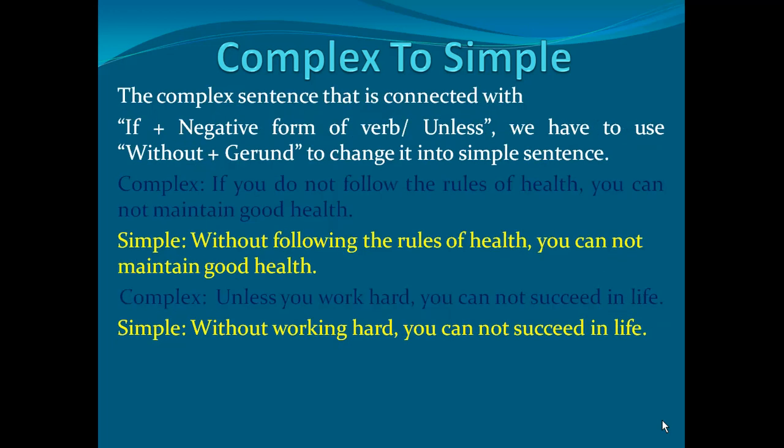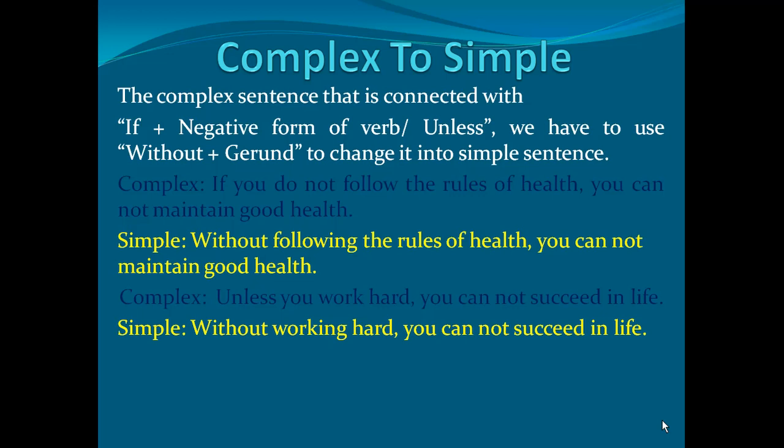Okay. Now, the complex sentence that is connected with "if" plus negative form of verb or "unless," we have to use "without" plus gerund to change it into a simple sentence. Okay? So, in complex, first one: if you do not follow the rules of health, you cannot maintain good health.